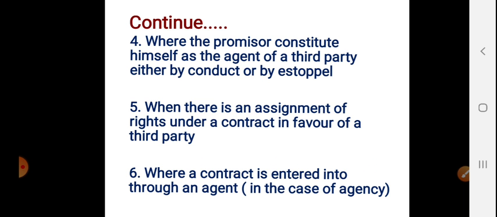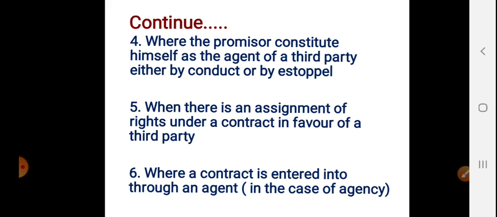As per the agreement between X and Y, X has to pay the money to Z. If X fails to pay the money to Z, who is the third party? Z is the third party. There is an agreement between X and Y. As per the agreement, X is the agent and has to pay the money to Z. If Z fails to receive the money from X, he can file a suit on X.